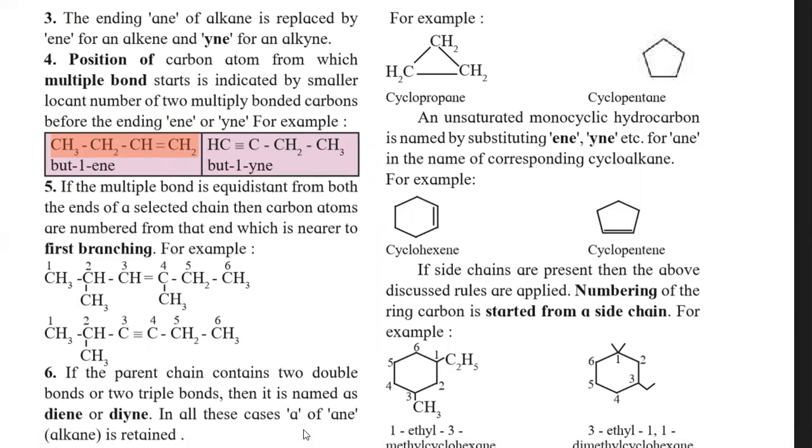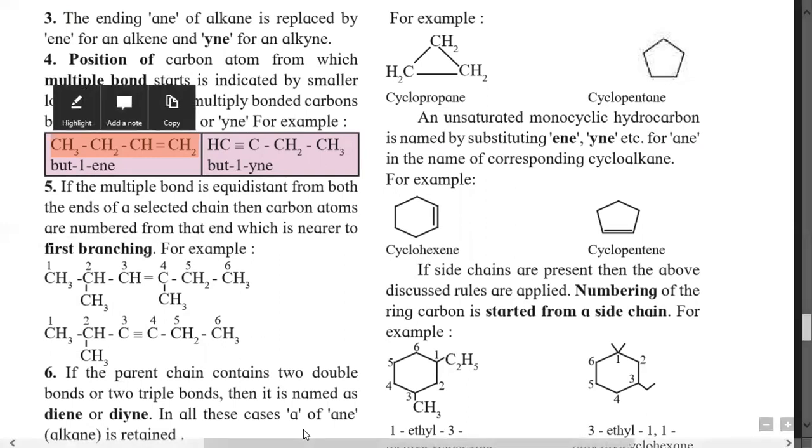Now the carbon-carbon double bond is between carbons 1 and 2, and the minimum number out of 1 and 2 is 1, and therefore before the suffix ene, the number 1 is given, which indicates the position of the carbon-carbon double bond between carbon 1 and 2.